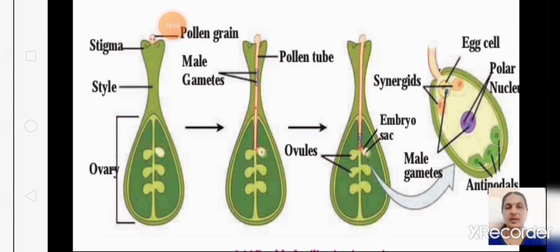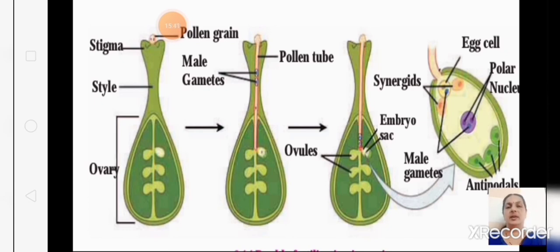Then we saw regeneration in Planaria, how it breaks up into small pieces and each piece develops into a new Planaria. That is regeneration. Then we saw budding in Hydra: a small outgrowth is formed and attached to the mother parent, and nutrition is passed through that outgrowth. When it is fully grown, it will detach. Then we saw vegetative reproduction in plants, with the help of vegetative parts like roots, stems, leaves. Then we saw spore formation, in mucor.